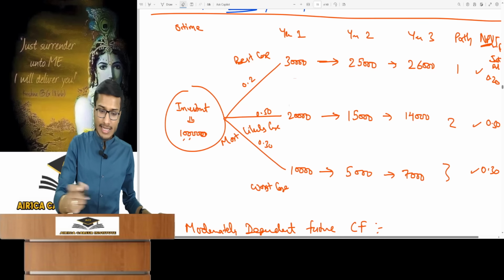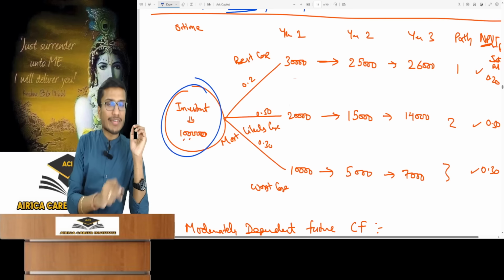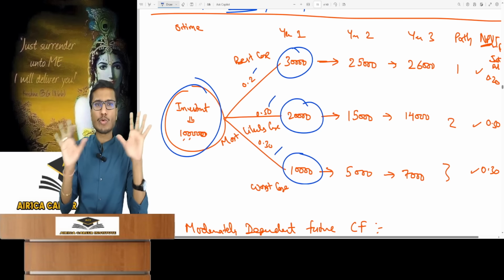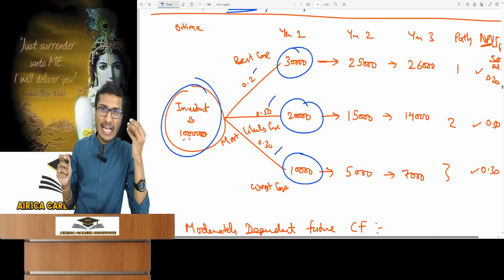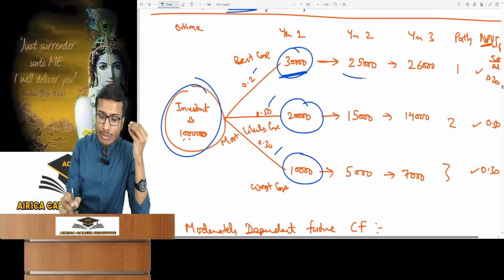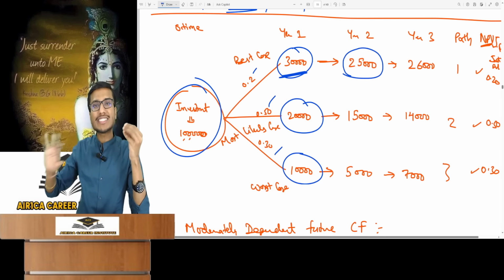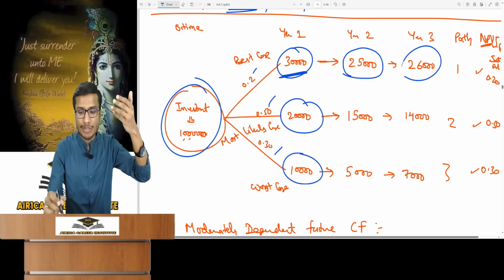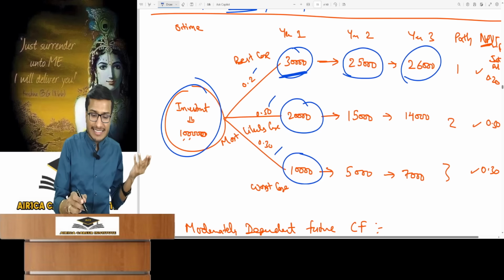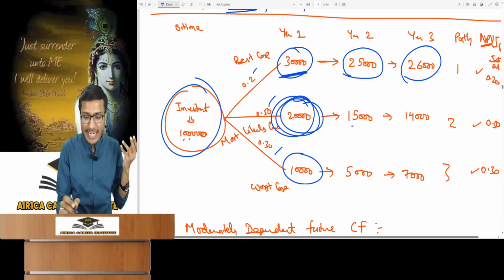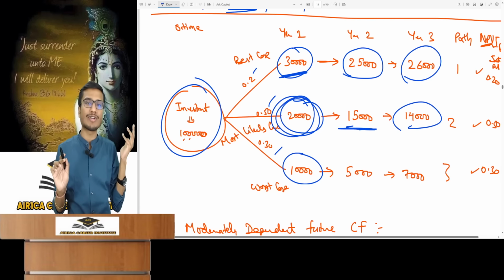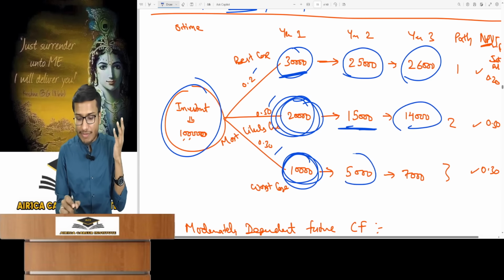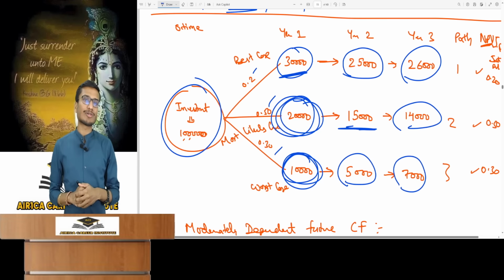Look. Here the initial investment is 1 lakh and first year cash flows can be 30, 20 or 10 with probabilities given absolutely same. Now in second year, if it was 30 in first, then it will be 25 in the second. There is no other choice. It's confirmed to be 25 in second. And suppose for a future question, year 3 is 26. Similarly, if first year is 20,000, second is confirmed 15,000 and third 14,000. Similarly, if first year is 10,000, then it's confirmed that second year will be 5,000 and the third is 7,000.